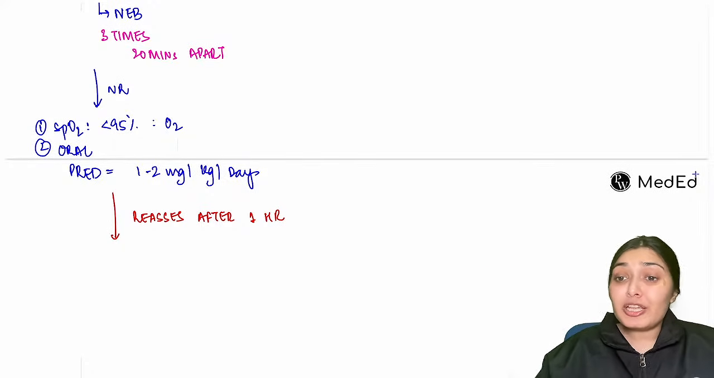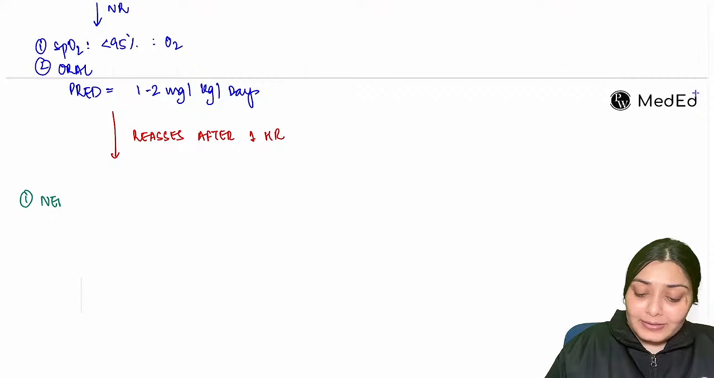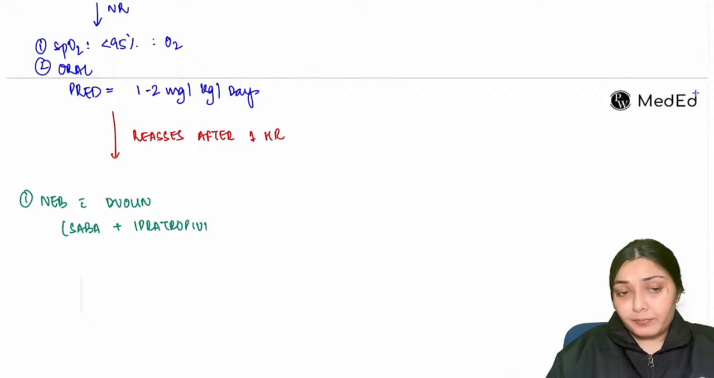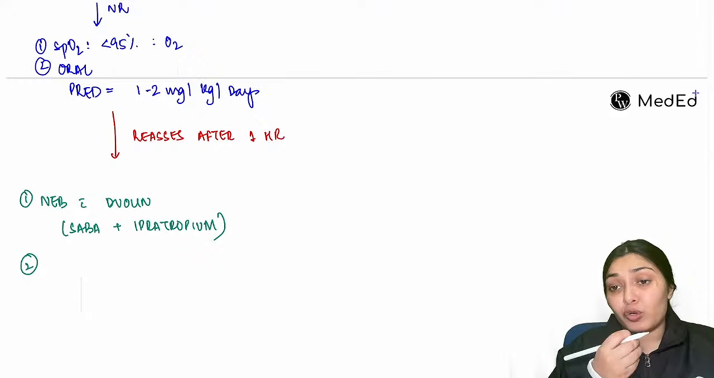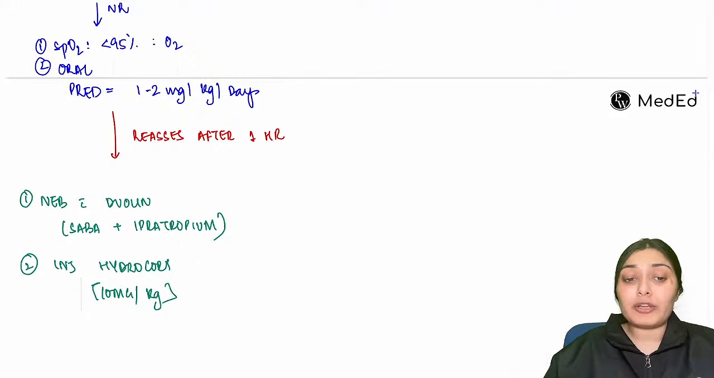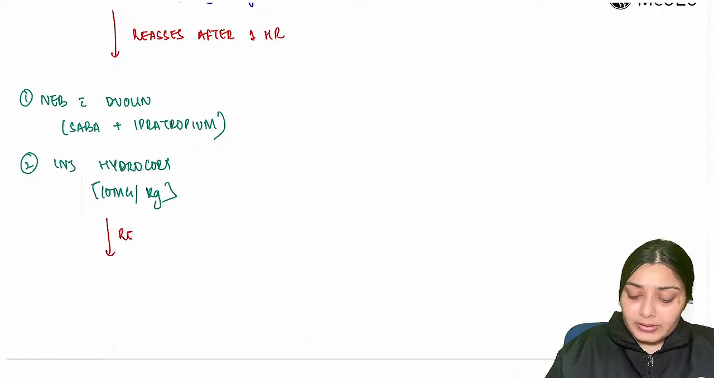After reassessment, if the child is still not improving, then you have to start nebulization with Duolin. Duolin has both SABA as well as ipratropium. And apart from nebulization, now instead of giving oral steroid, we give IV steroid. We start with injection hydrocort. The dose that we give here is 10 mg per kg. Then we reassess after 2 hours.